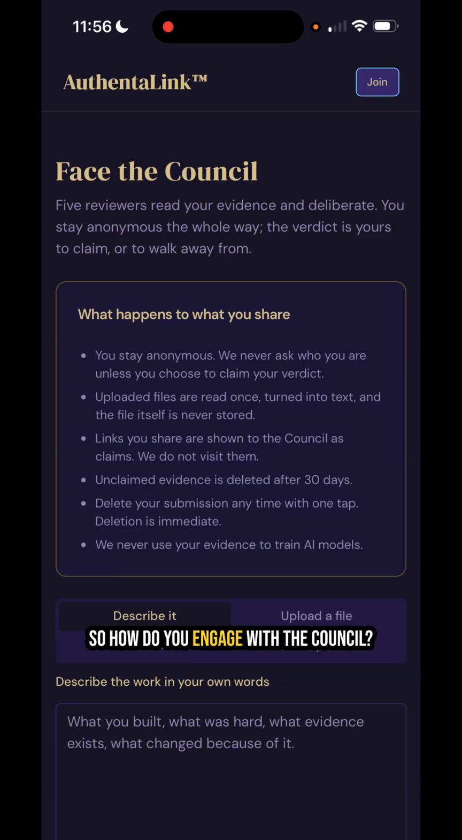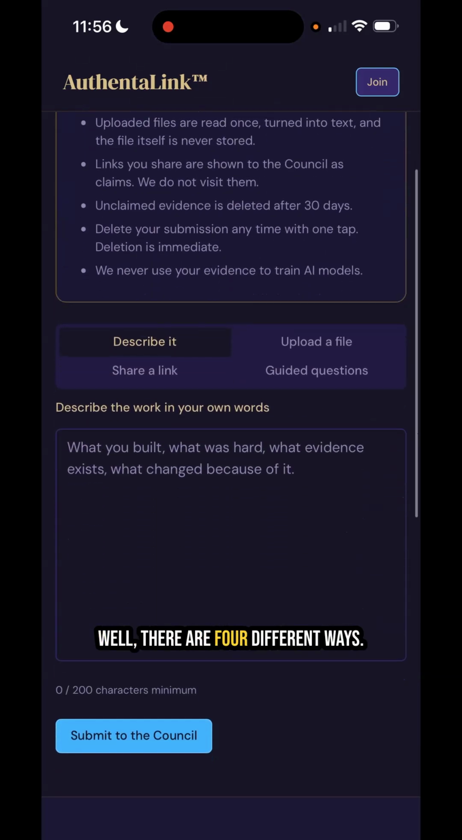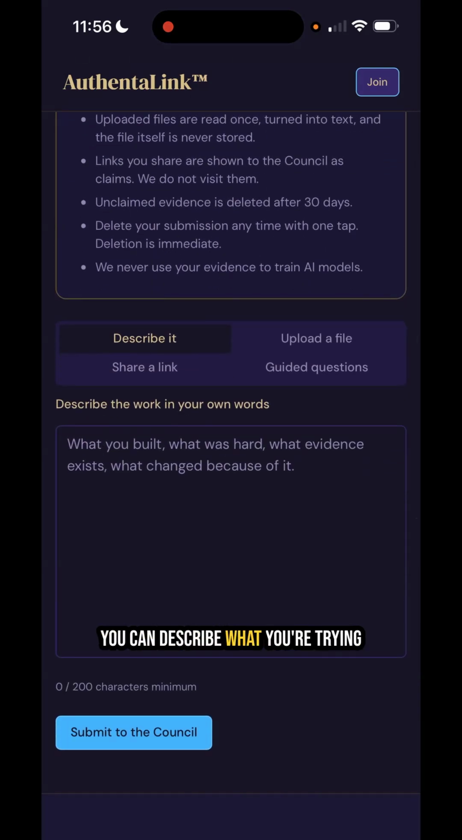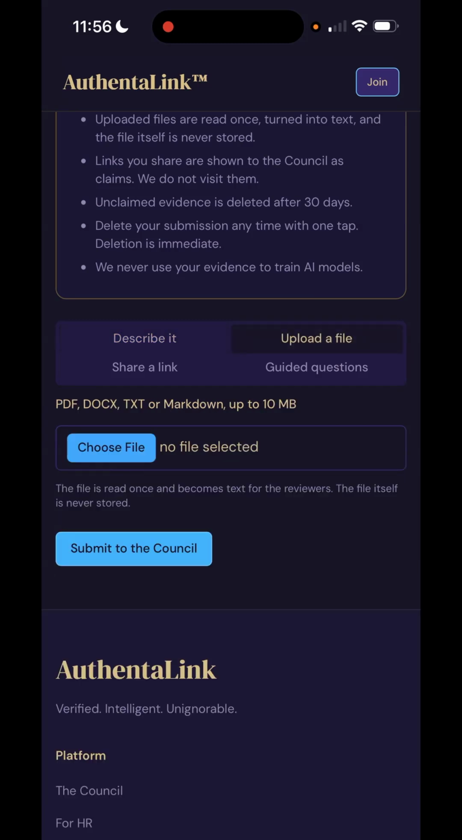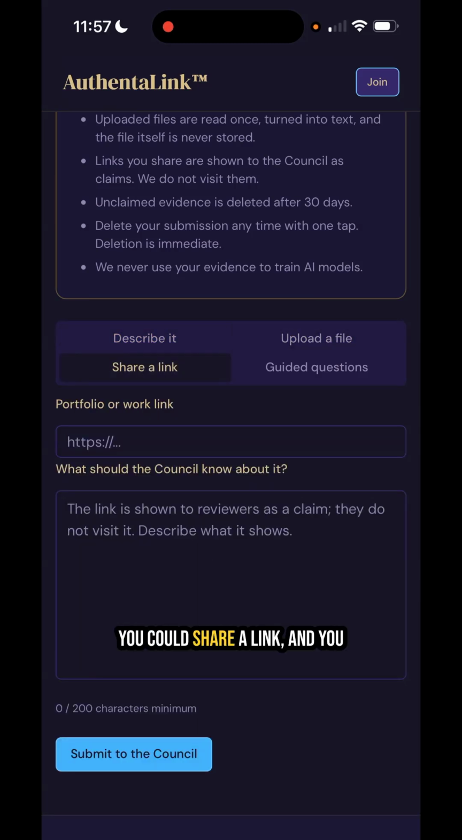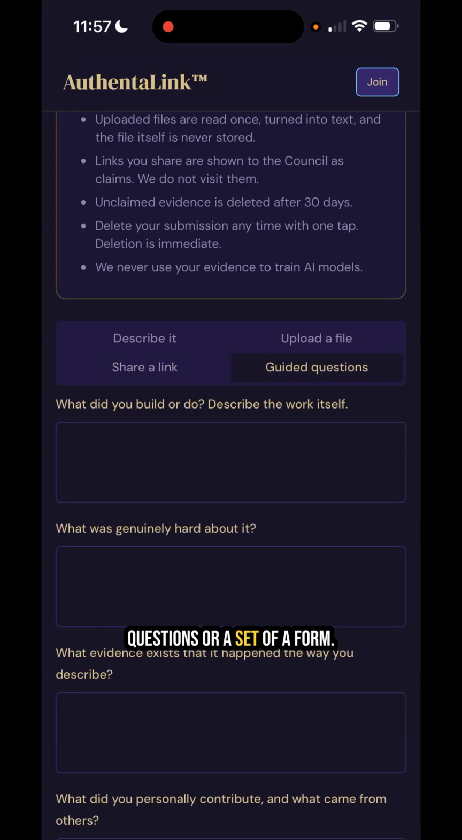So, how do you engage with the council? Well, there are 4 different ways. You can describe what you're trying to do, which you fill out in that text box. You can upload a file. You could share a link. And you can also go through guided questions or a form.